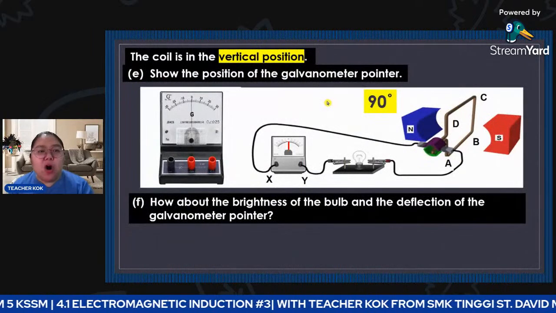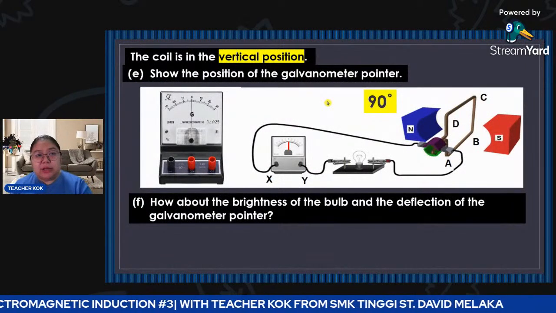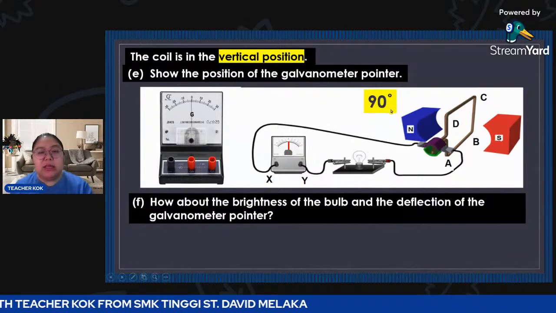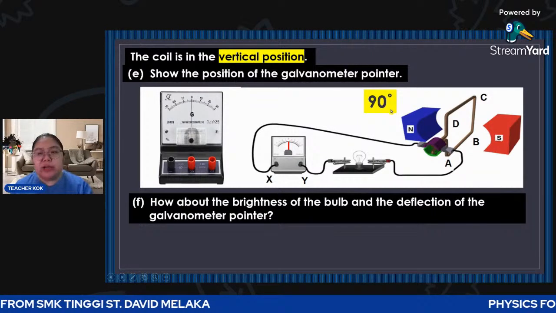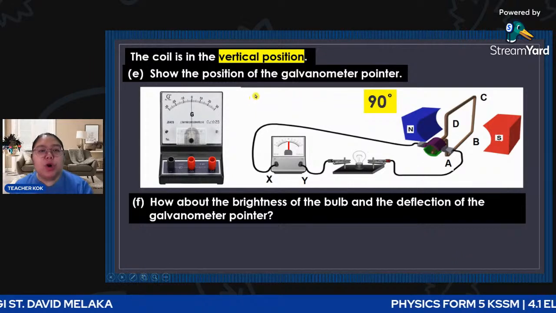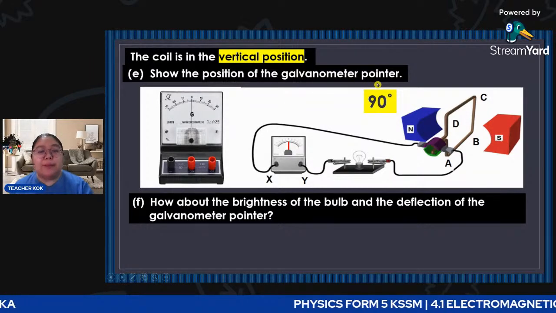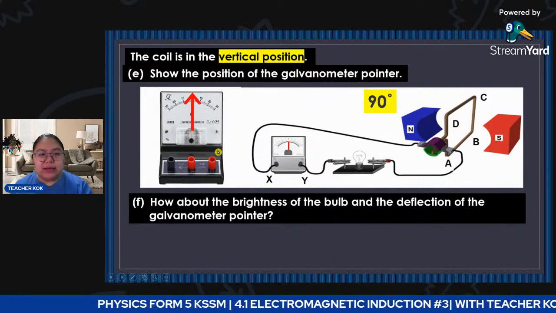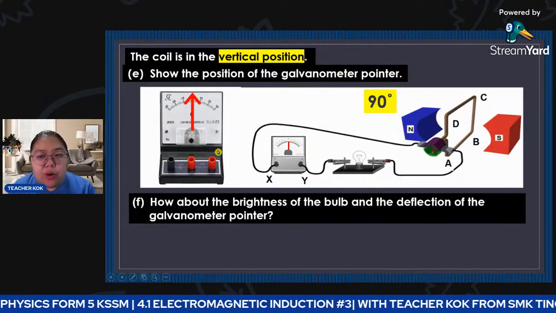Okay, now the coil is vertical. Just now it was horizontal. Now it's vertical, 90 degrees. When it's at 90 degrees, show the position of the galvanometer pointer. From here you can see the pointer is exactly at 0. Okay, why?